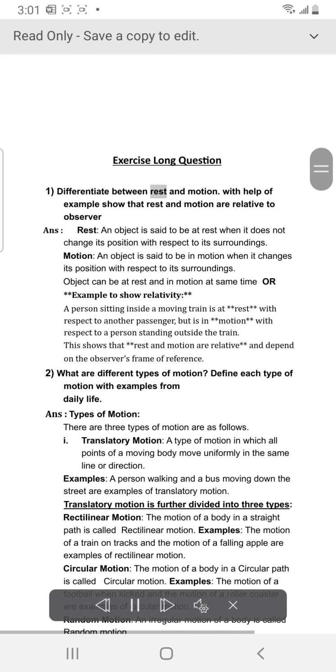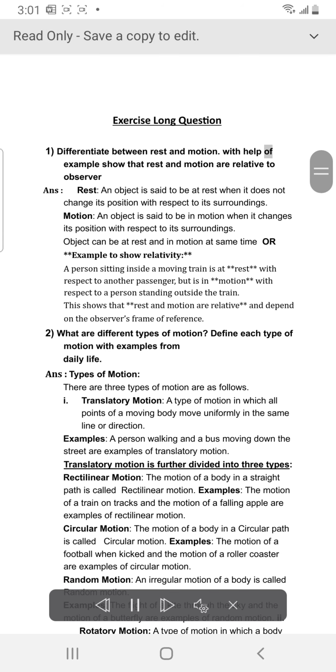Differentiate between rest and motion. With the help of examples, show that rest and motion are relative to the observer. Answer: Rest. An object is said to be at rest when it does not change its position with respect to its surroundings. Motion. An object is said to be in motion when it changes its position with respect to its surroundings. An object can be at rest and in motion at the same time.